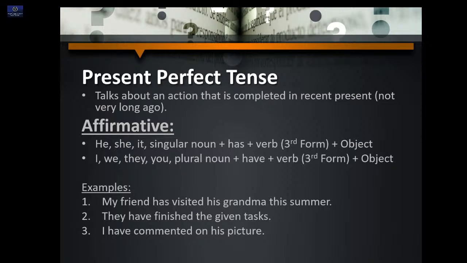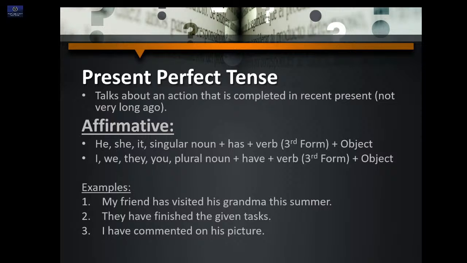And if your subject is I, we, they, you, or a plural noun, we use have. So you need to remember that in present perfect tense, there is the difference of has and have. You need to look at the subject and use it accordingly. Again, verb in the third form and object.